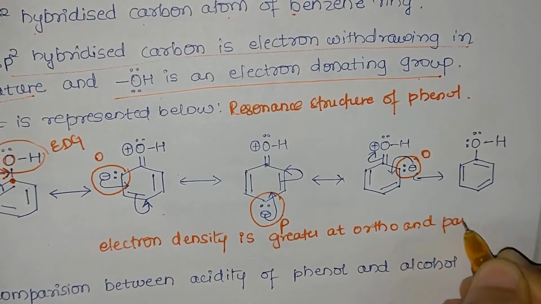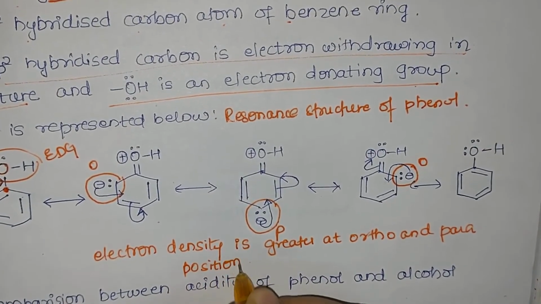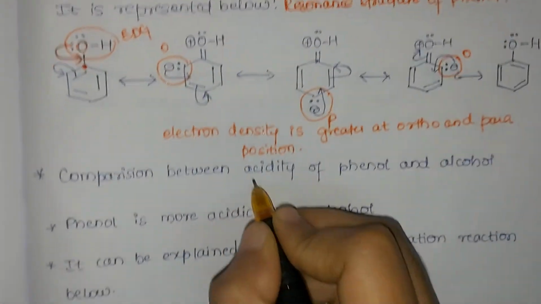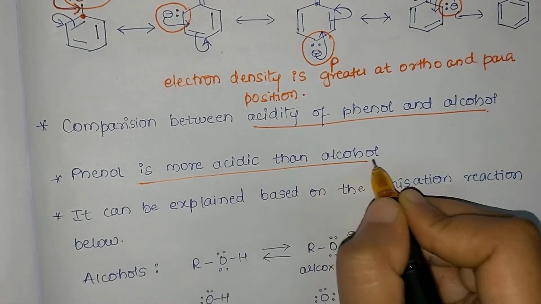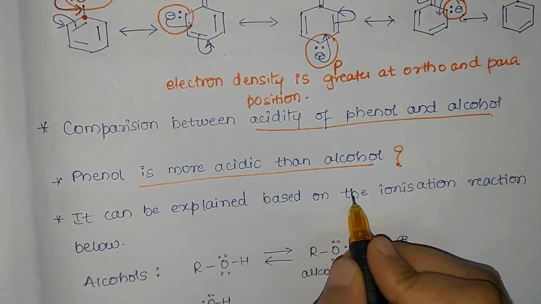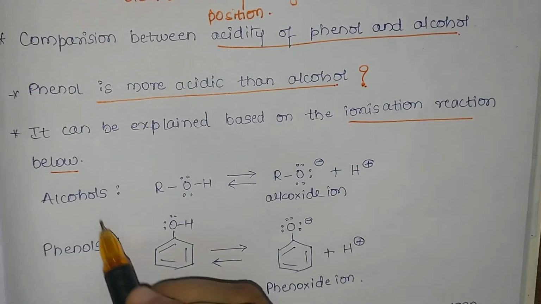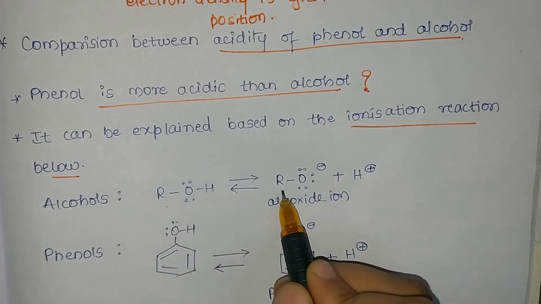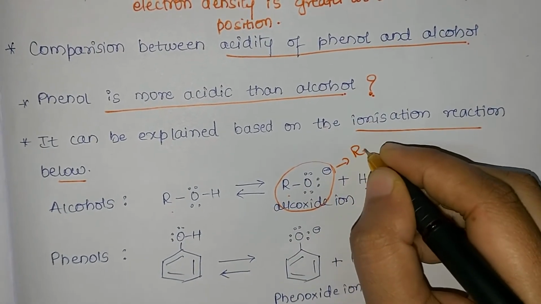Now let us consider the comparison between the acidity of phenol and alcohol. We are saying both are acidic, but it is seen that phenol is more acidic than alcohol. Why? Let us understand it. It can be explained based on the ionization reaction below. So when alcohols undergo ionization, we see there is a formation of alkoxide ion and H plus. Because it is an acid, it should give H plus ion. So we have written this ionization reaction.